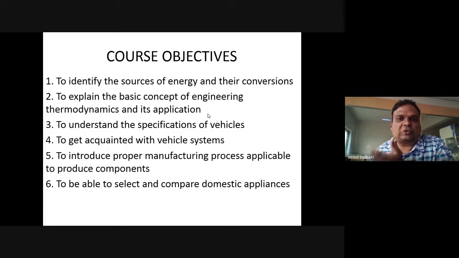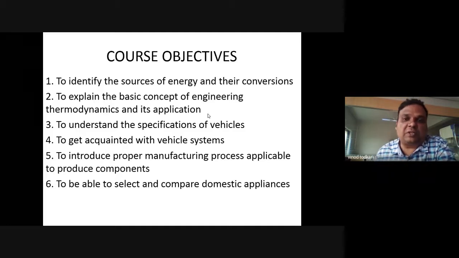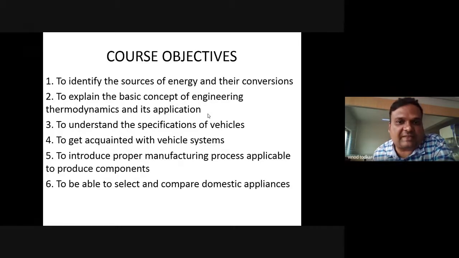You must know the zeroth law. At the same time, you must know how the zeroth law is applied, right? How temperature is measured, how the zeroth law helps in measuring temperature. You must know applications of thermodynamics. That is, you must know different temperature scales. You must know how a refrigerator works, how a heat engine works, how a heat pump works. So that we will be studying in your unit number 2.